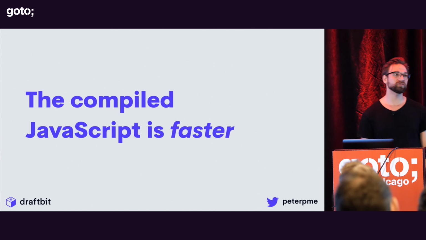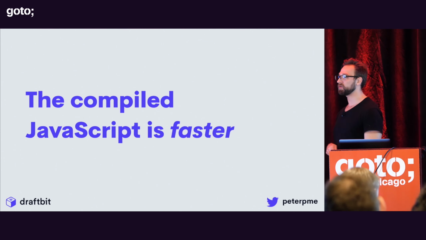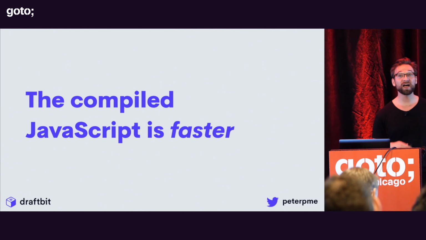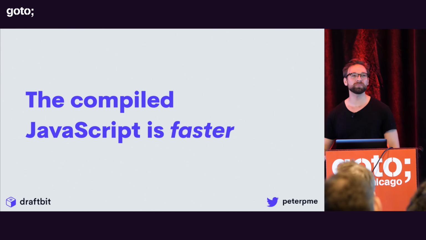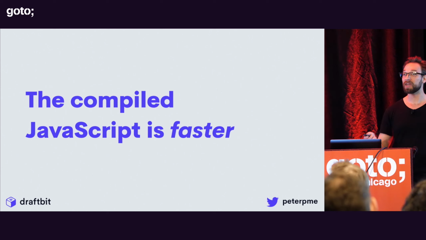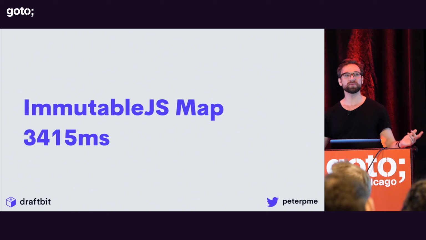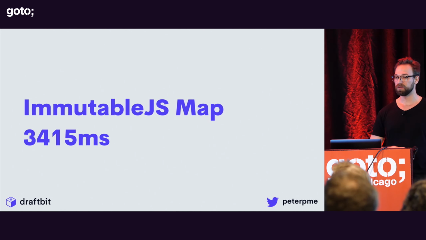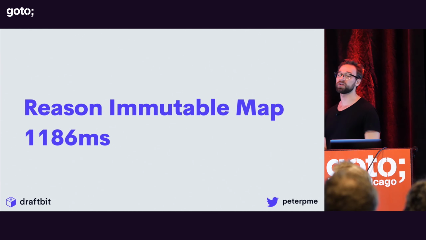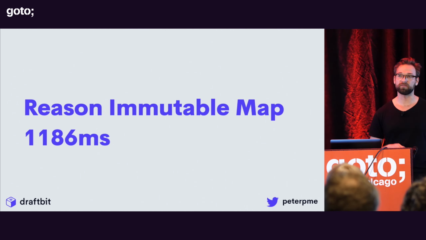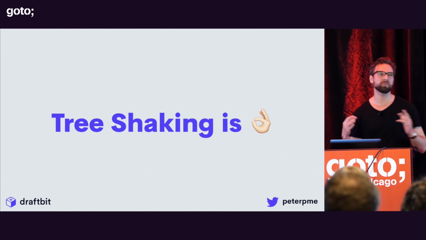Okay, so the compiled JavaScript is always going to be faster, outside or within the BuckleScript ecosystem. A lot faster too. Unless you are some genius who knows how to move bits in JavaScript, you can't beat BuckleScript. Take an immutable JS map: let's just say the same example takes about 3.5 seconds to boot up. In Reason, that immutable map is a third of that, and now it's even faster. Tree shaking is fantastic because you know everything at compile time.